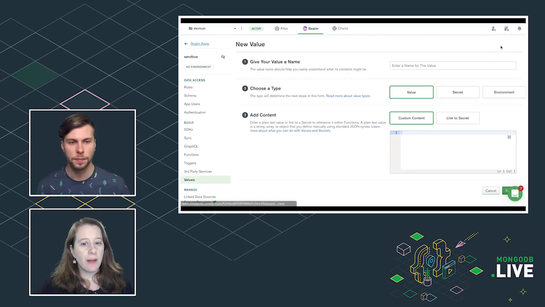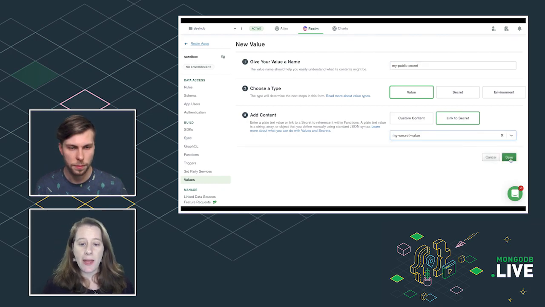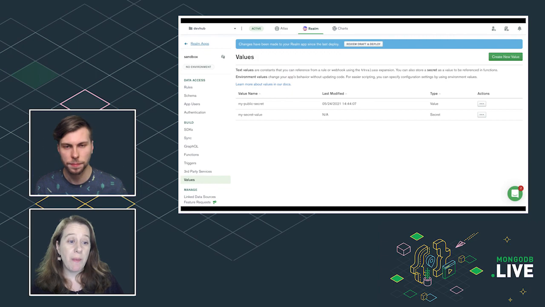So this time, we're going to create a value. I'm going to give it a name. We just link to the secret we just made and save. Now we can use the value myPublicSecret in a function.